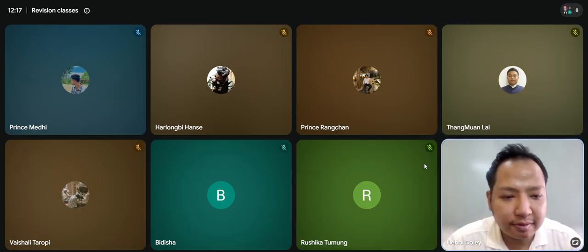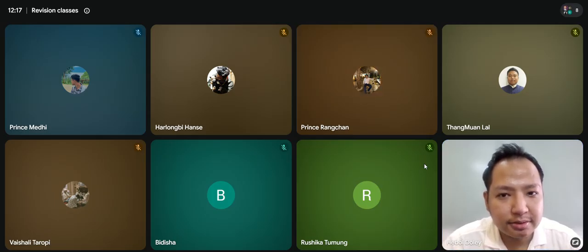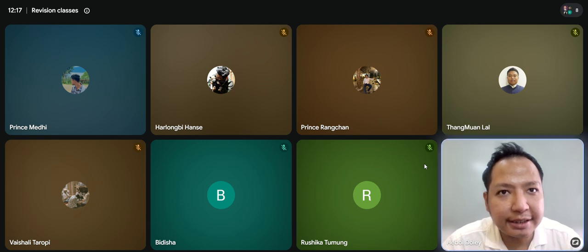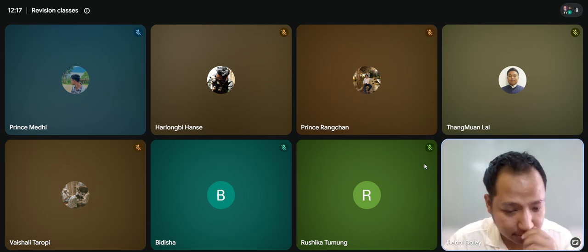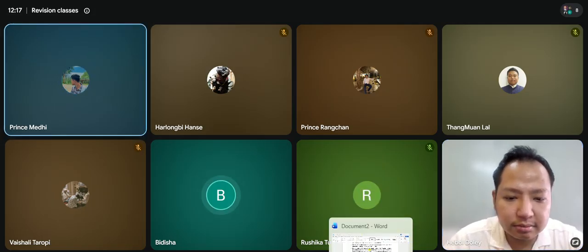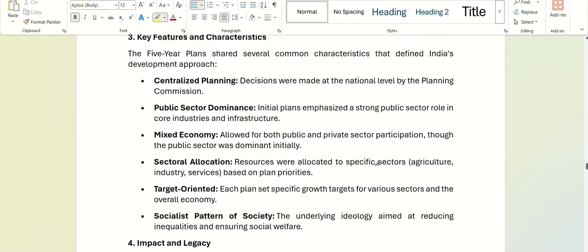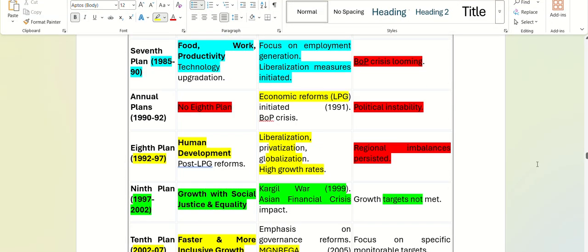Then the 12th 5-year plan, what was it about? Sustainable growth. Okay. What about the 8th 5-year plan? Sir, human development, LPG reform. The 8th was human development post LPG reform. Yeah, post LPG and human development.